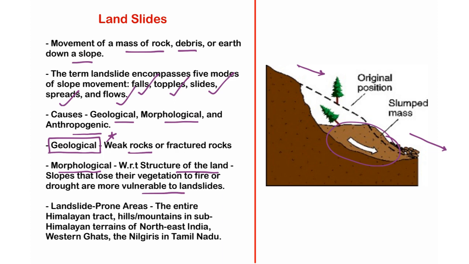And the third one is anthropogenic causes, that means man-made causes. Illegal construction and development activities also cause landslides and landslips more frequently. And now let us look at what are important landslide prone areas in India. The entire Himalayan tract, the sub-Himalayan terrains of Northeast India, the Western Ghats and the Nilgiris in Tamil Nadu, especially the hilly tracts of the Indian subcontinent, are more vulnerable to these landslides or landslips. So these are some important landslide prone areas.